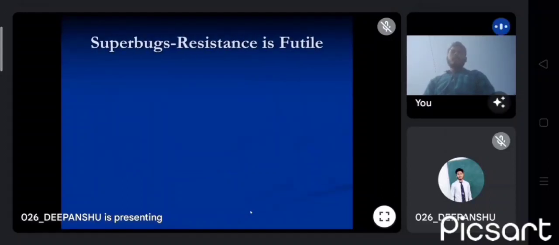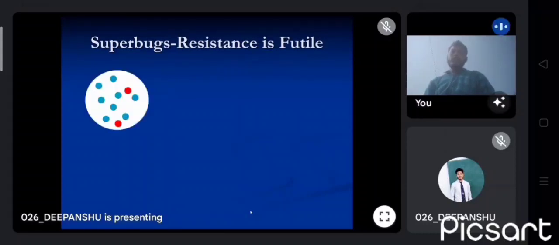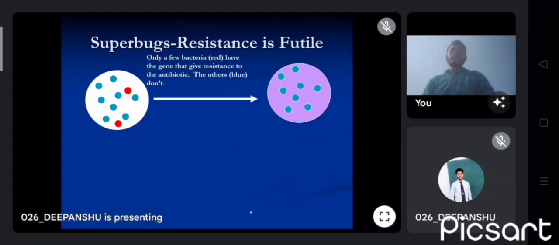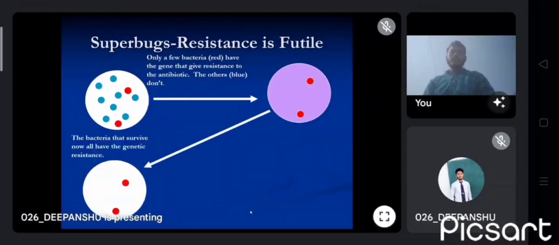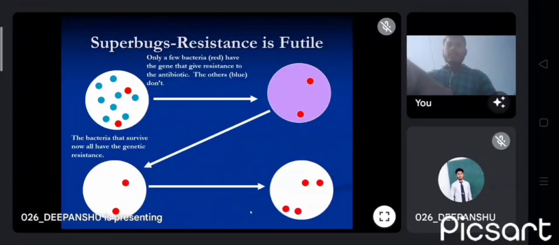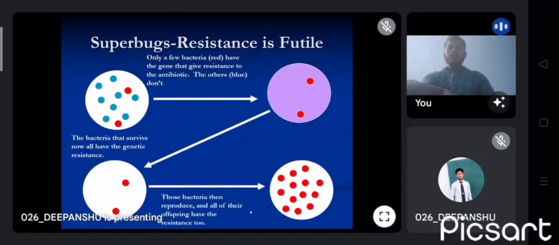Now, superbug resistance is futile. Futile means completely ineffective. As shown in the figure, only a few bacteria, the red ones, have the gene that gives resistance to the antibiotics. The other blue ones don't. From the second figure, we get the bacteria that survive. Now all have the genetic resistance. From the third figure, those bacteria then reproduce, and all of their offspring have resistance too.